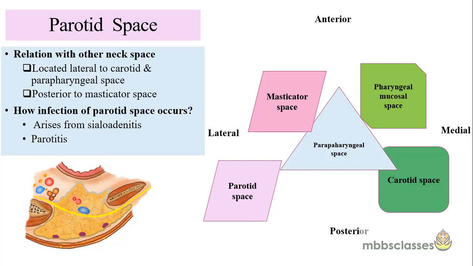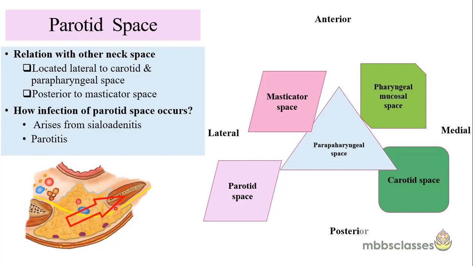Now, if you again look at this diagram, this is the parotid space. The space which is present medially is the parapharyngeal space. And this is a schematic diagram which is representing the spaces. If you see, this is the parotid space and this is the masticator space. The masticator space is lying anterior to the parotid space. And the parapharyngeal space is located posteromedially to the parotid space. So if the parotid space spreads medially, it can involve the parapharyngeal space.